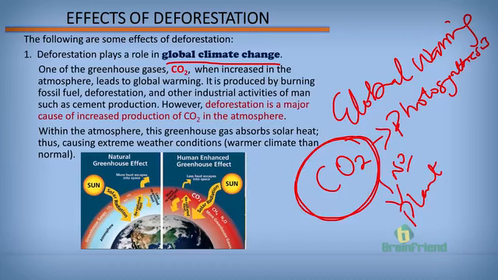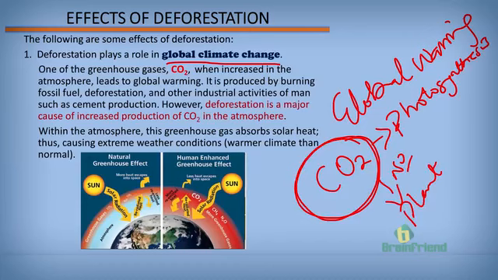Furthermore, as plants are burnt down, they release carbon, which will react with oxygen in the air to produce even more carbon dioxide.